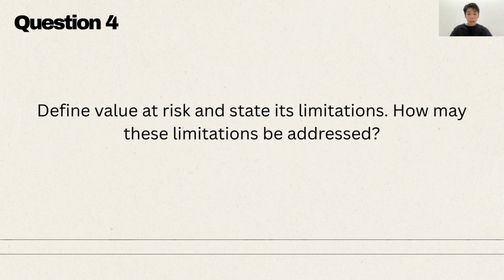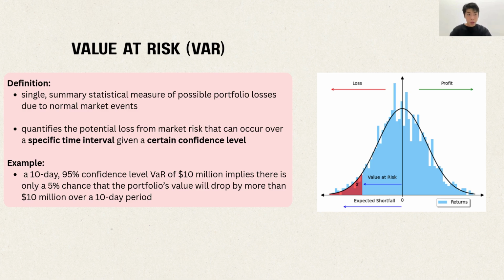For question 4: define value at risk and state its limitation. How may this limitation be addressed? So let's talk about value at risk, VaR. It is defined as a single summary statistical measure of possible portfolio losses due to normal market events. It essentially quantifies the potential loss from market risk that can occur over a specific time interval and a given confidence level. Those two are very important parameters of VaR.